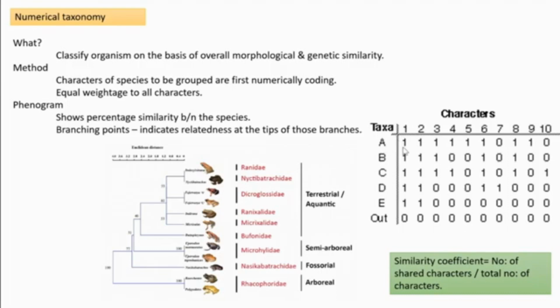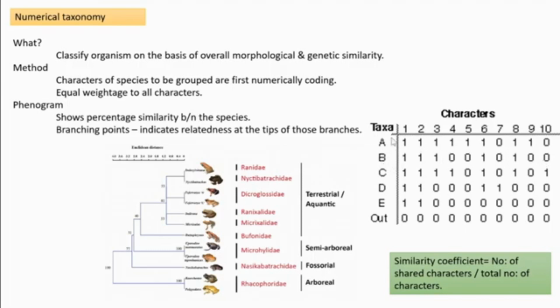If that character is absent, they give 0. That means you have the first character, the second character, but the seventh character is absent in organism A. And he considers B also in a similar pattern.